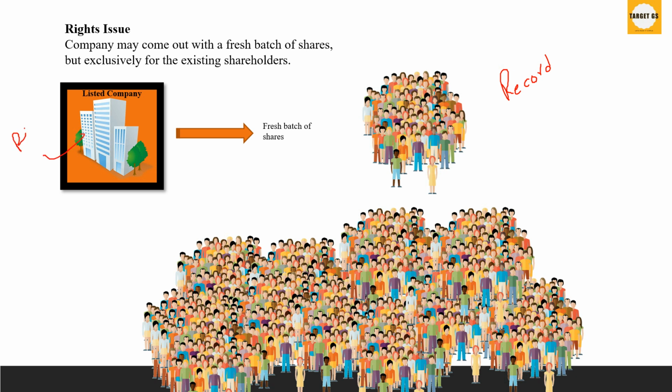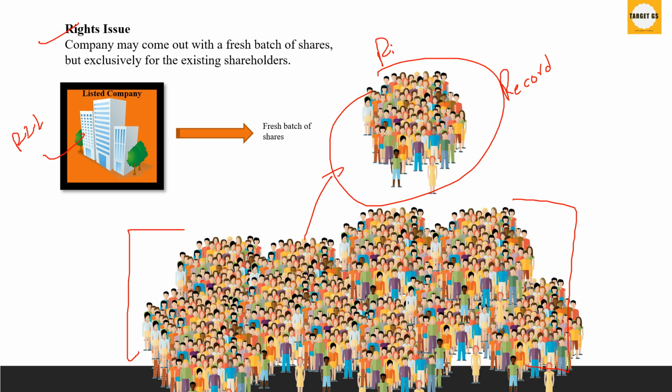Imagine that this is Reliance company, RIL, and this Reliance company is coming out with a rights issue. So these are the general public, and among these general public, there are certain number of people who are holding Reliance Industries shares. Imagine that this particular person is having 200 shares and this particular person is having 150 shares, and so on. So what this rights issue is saying is that the rights issue is offered in proportion to the number of shares an existing shareholder is holding.